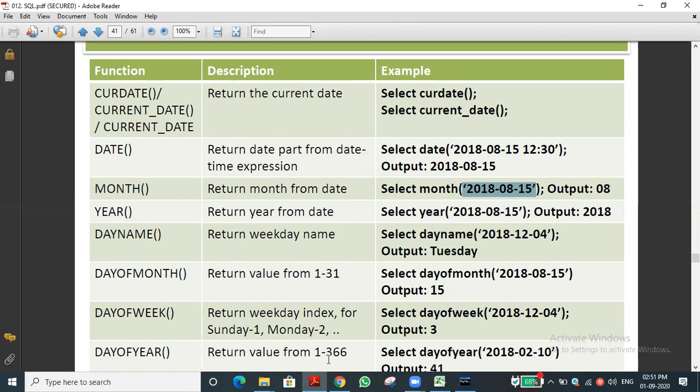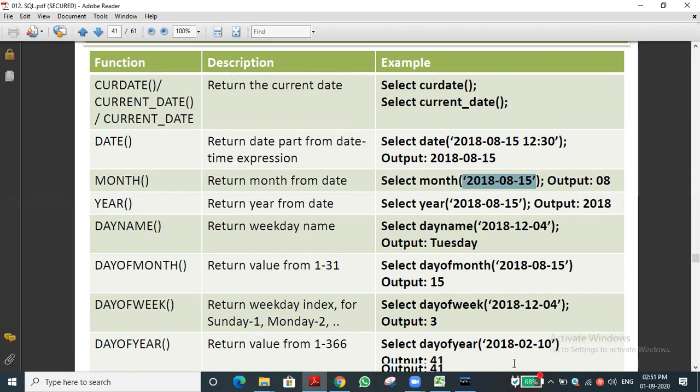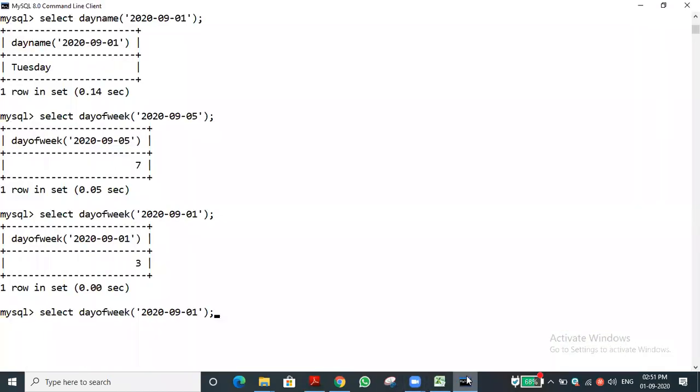It returns a value from 1 to 366, if it is a leap year. You can see select day of year 2018. Let me check it. Day of year, no. This day is what? We cannot judge it. Let me check and find the value.